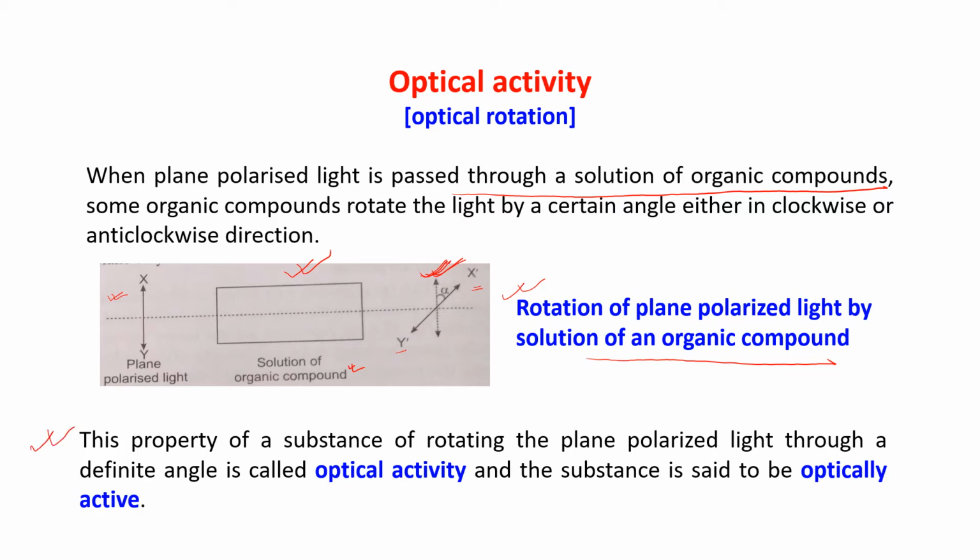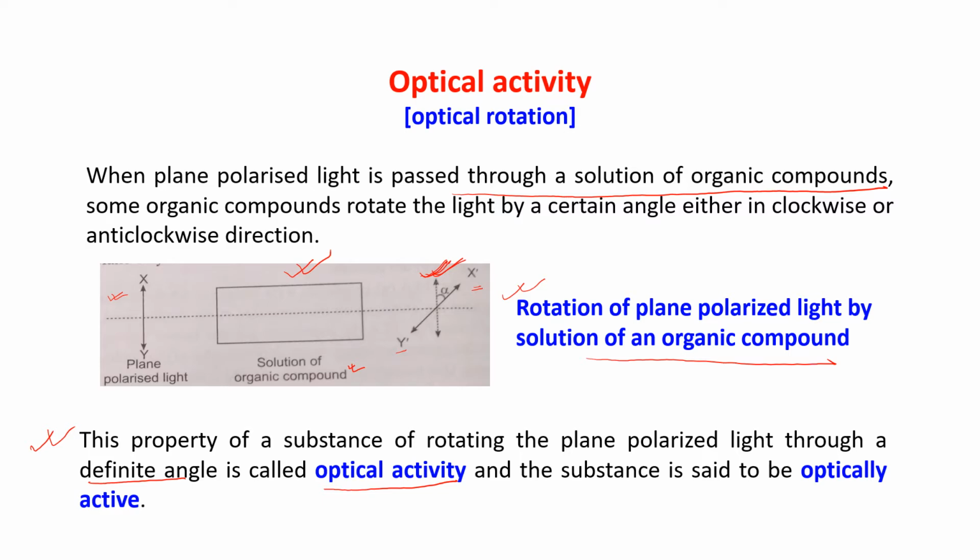So rotation of plane polarized light by a solution of an organic compound is shown here in this diagram. This property of a substance of rotating the plane polarized light through a definite angle is called optical activity, and the substance is said to be optically active.